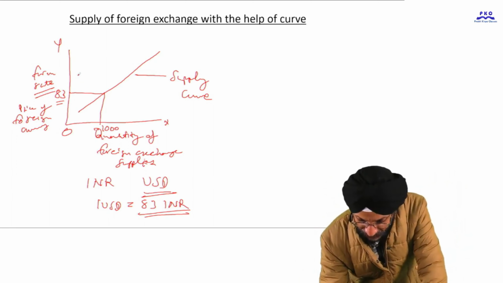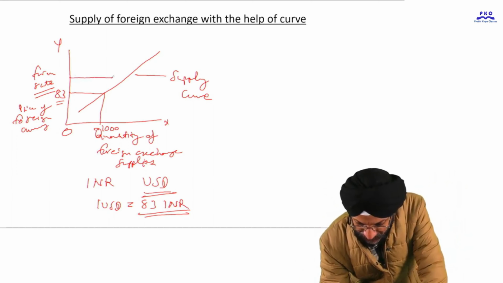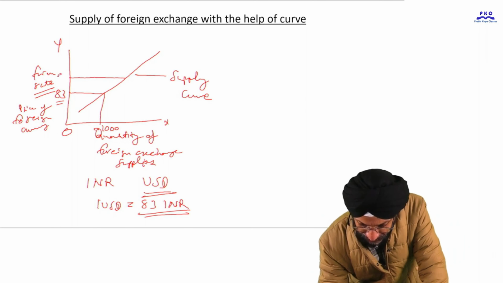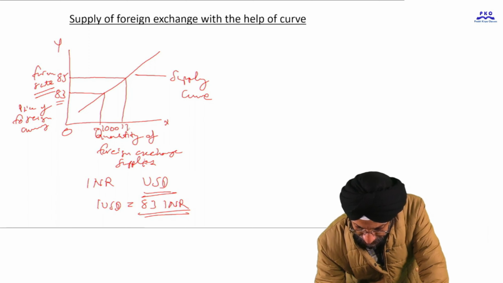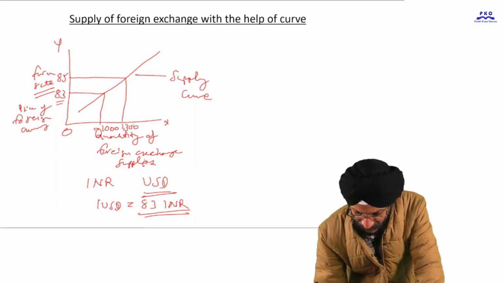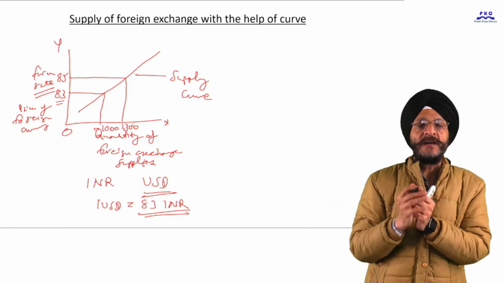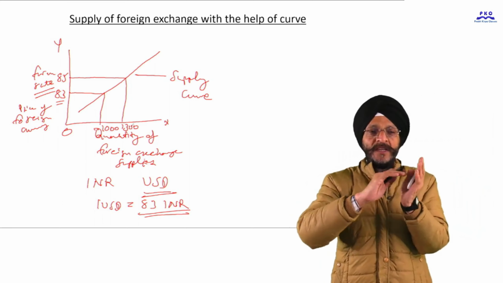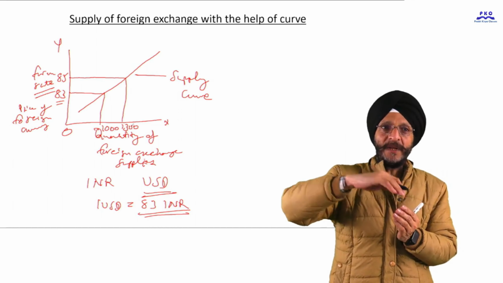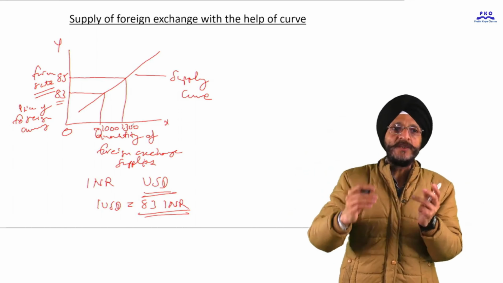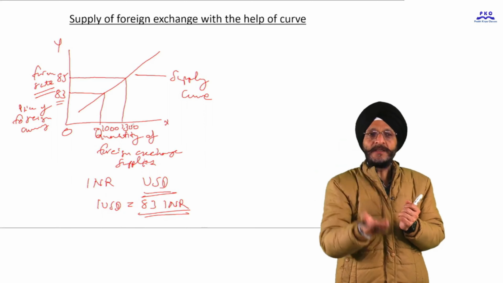If the forex rate increases to 85, the quantity supplied may also increase to, say, 1300. There is a direct relationship. As the forex rate increases, supply increases.